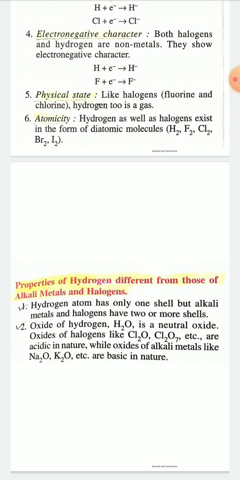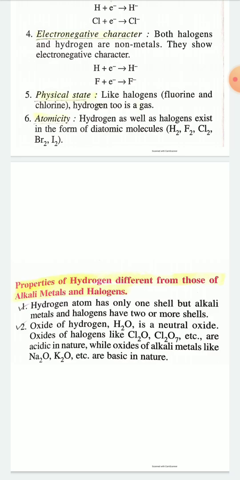Second difference: the oxide of hydrogen, H2O, water, is a normal oxide, while oxides of halogens like Cl2O and Cl2O7 are acidic in nature, and oxides of alkali metals like sodium oxide Na2O and K2O are basic in nature. So these are some properties of hydrogen that differ from those of alkali metals and halogens.